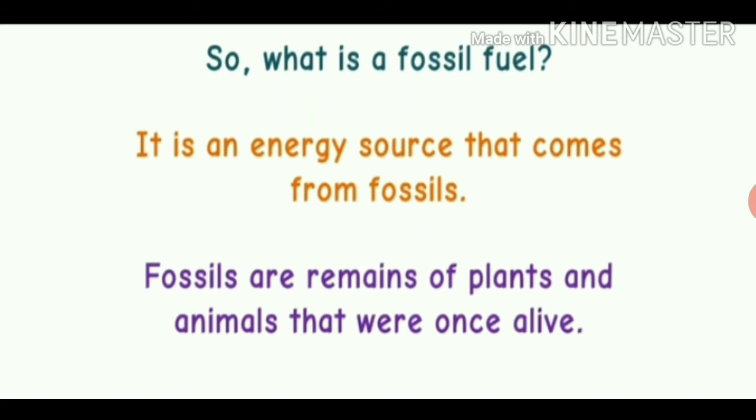Coal, petroleum, and natural gas are called fossil fuels because they were formed by the decomposition of the remains of prehistoric plants and animals buried under the earth long ago. Fossil fuels are exhaustible natural resources because once all the fossil fuels are used up, they will be gone forever.